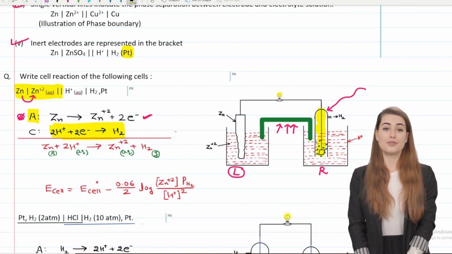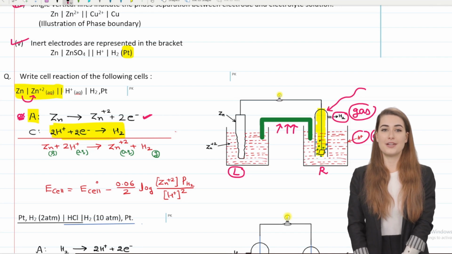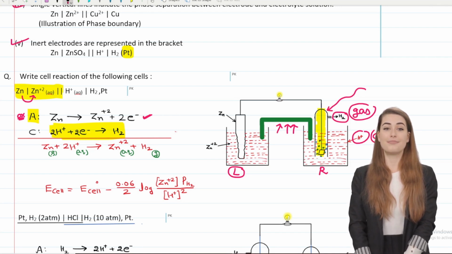First, you put a small strip of black Pt, which is a surface provider. After completing the circuit, you connect it to H2, which is in the gas state, and H+ is in the aqueous state. Then H+ will convert into H2 gas, but we need a wire. That is why we use Pt wire here.